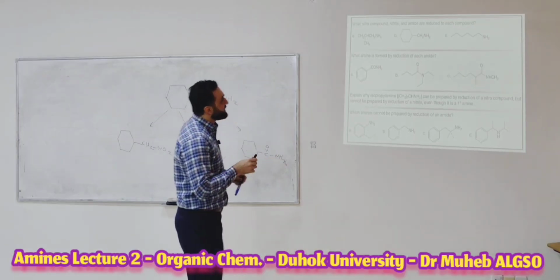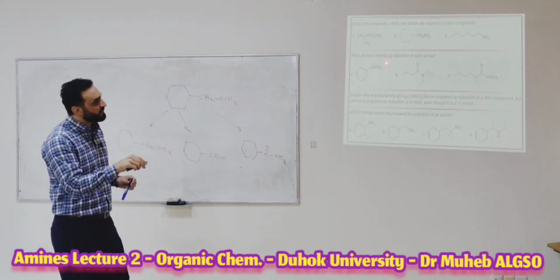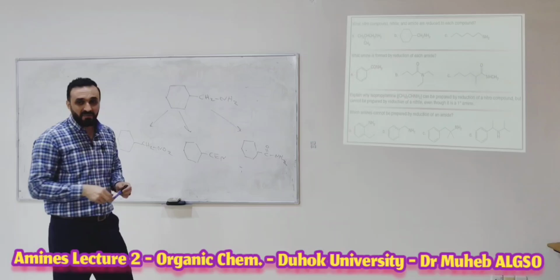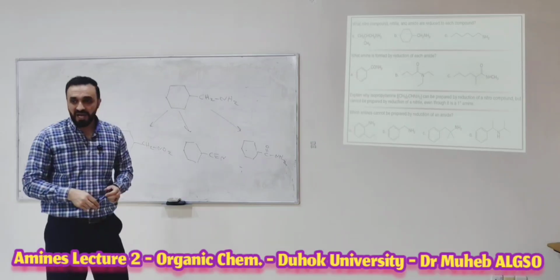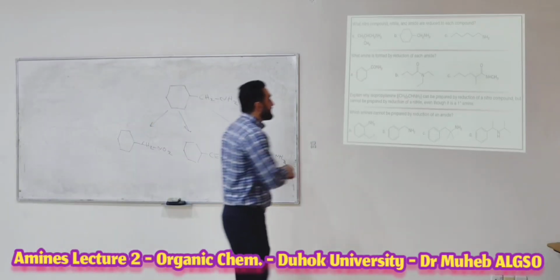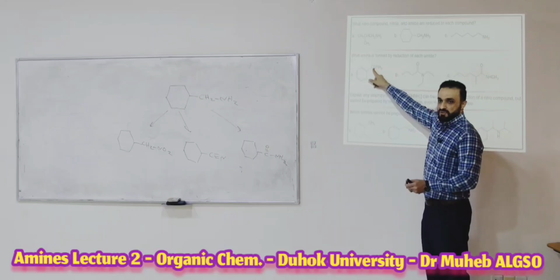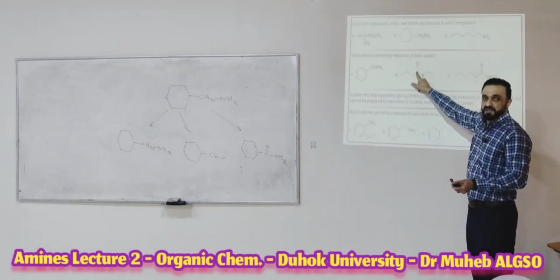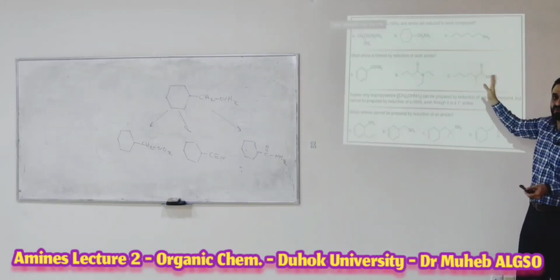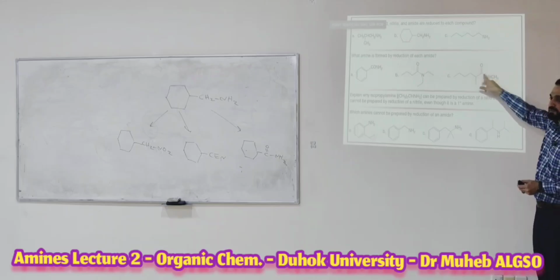Okay. What amine is formed, the second one. What amine is formed by reduction of each amide. Amide reduction gives you an amine. Just convert the CO to what? To CH2. Convert the carbonyl group to the CH2.